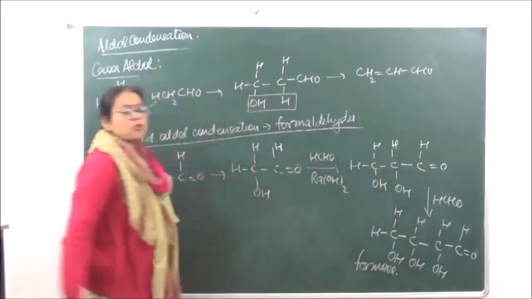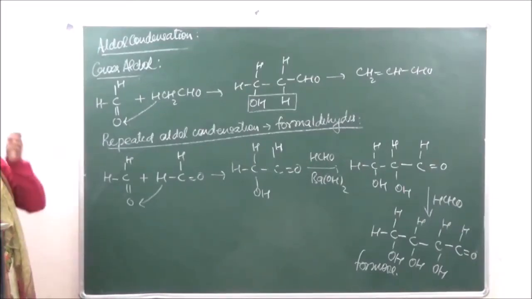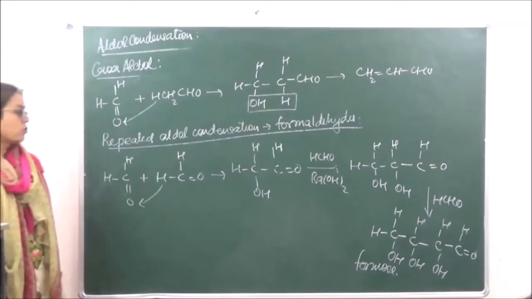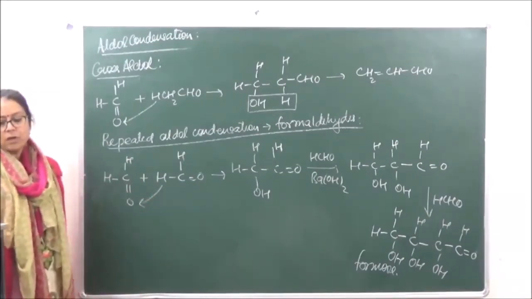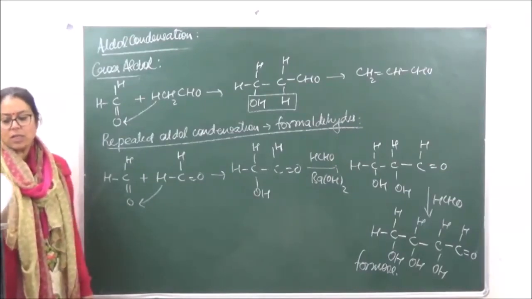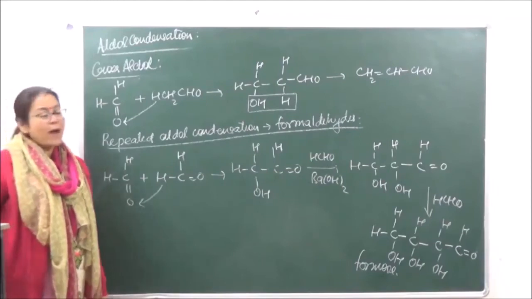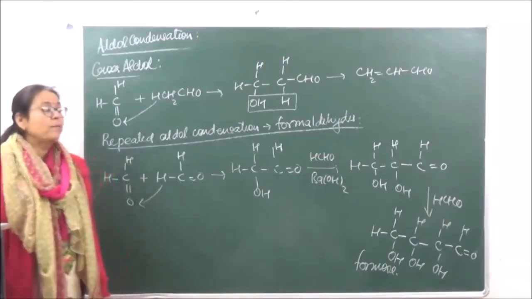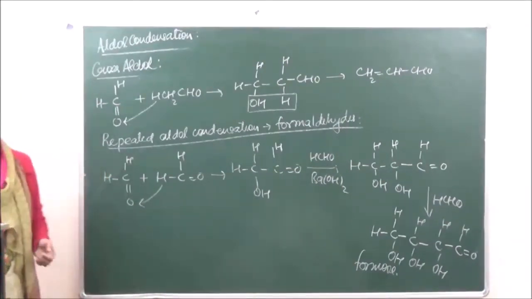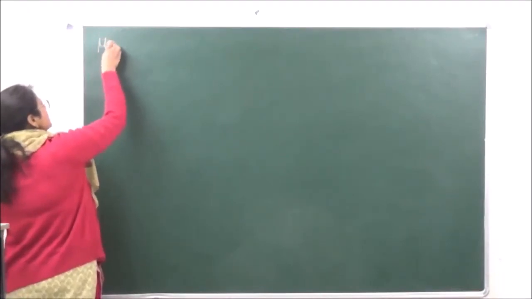This is a mixture of sugars which is being formed over here. So formaldehyde can do this special kind of condensation which is going to give us this kind of a product. Okay? So this is what aldol condensation is all about. Let's see why the alpha hydrogen is going to be important when we are doing the aldol condensation. For that we will have to look at the mechanism. Let's go on to the mechanism of aldol condensation.